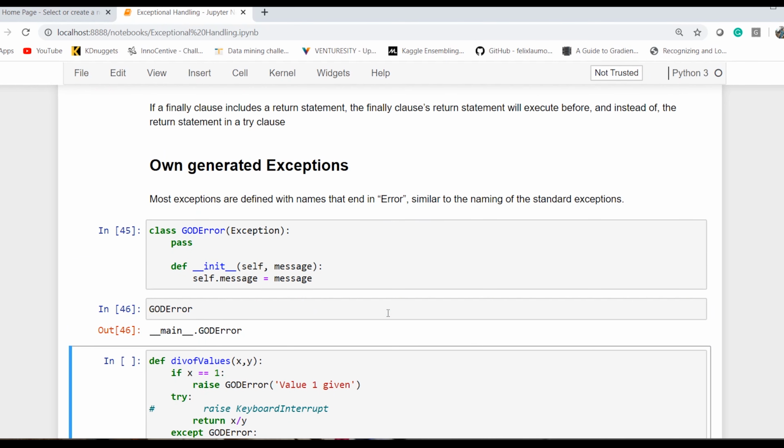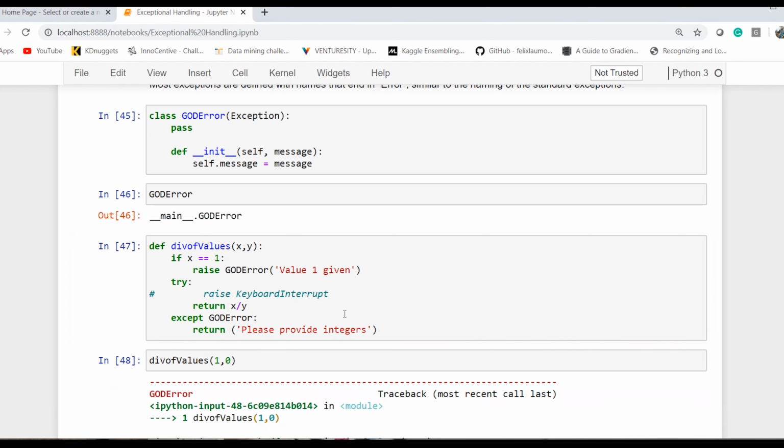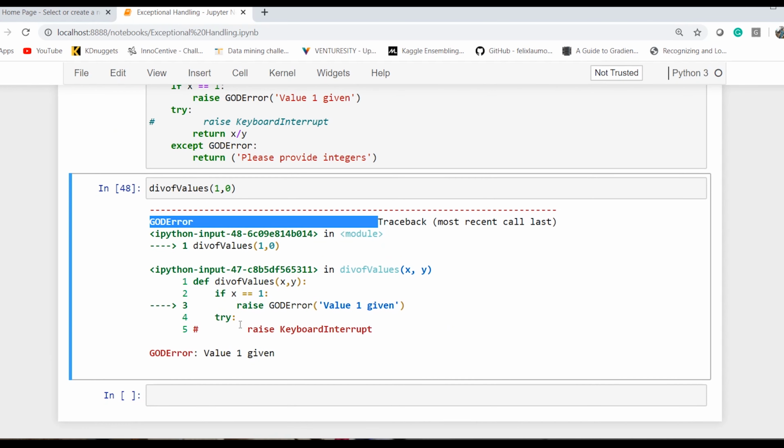So let's see how it happens. I have my same example and I am raising GotError, and this is the message which I will pass. If x is equal to 1, try and all are the same. So this would get passed here. So GotError happened, which I had defined, and this is how it came as an output. So you can explore on your own, based on your own need. You can have your own exceptions.